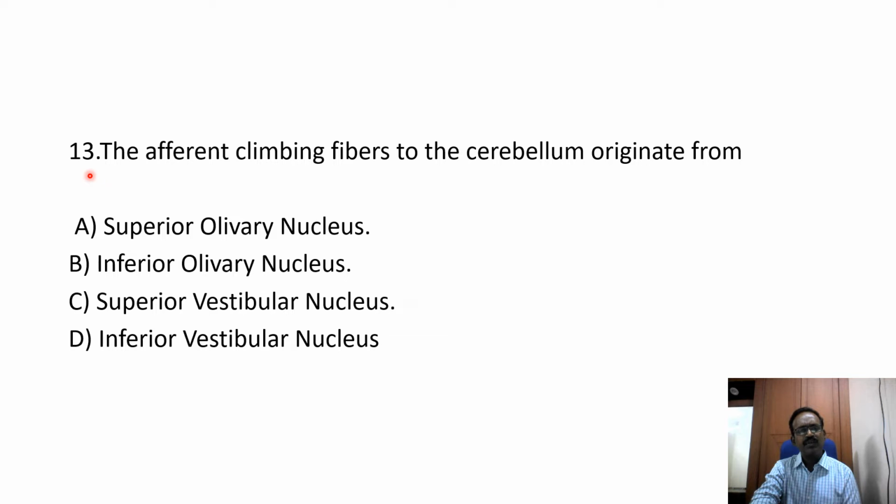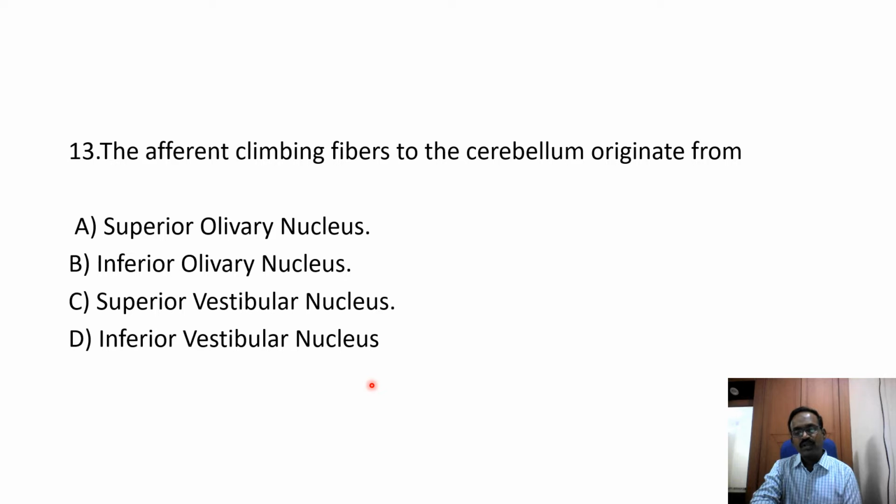13th MCQ: the afferent climbing fibers to the cerebellum originate from. They gave four options: superior olivary nucleus, inferior olivary nucleus, superior vestibular nucleus, inferior vestibular nucleus. You should know the neuronal circuit of the cerebellum.